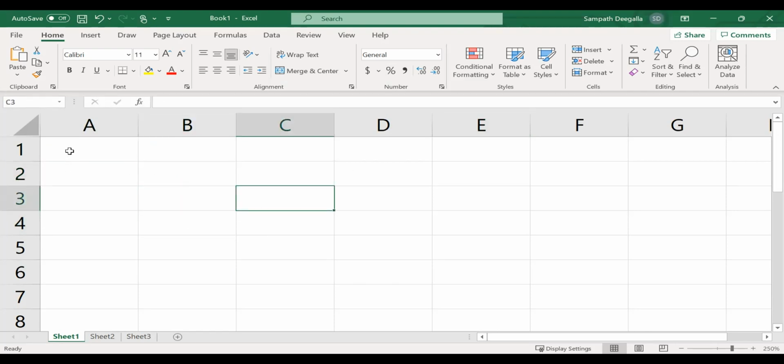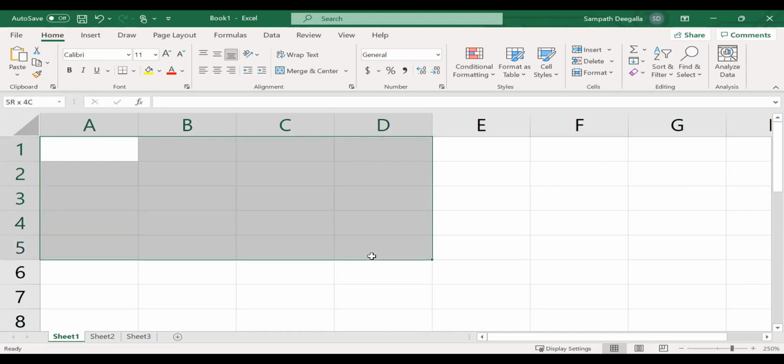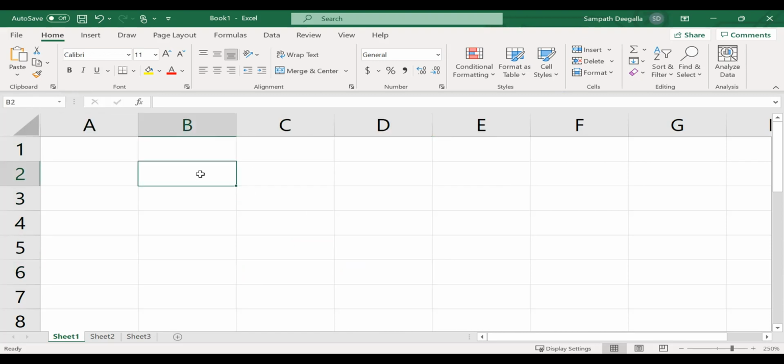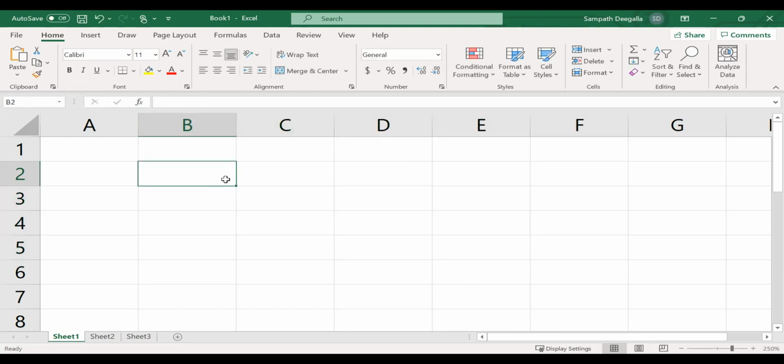Range means you select multiple cells. So you can see multiple cells selected. If you want, you can select here and there like this. It's possible. Now, how do you represent this? There are two representations, and that's exactly what I want to discuss. So let's go back and discuss how you're going to represent the range.